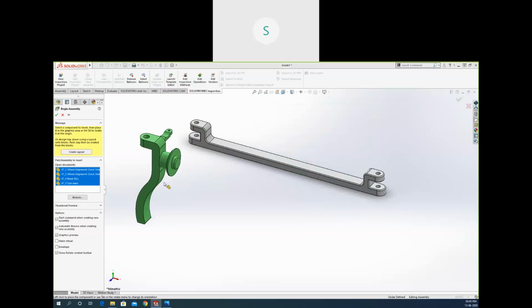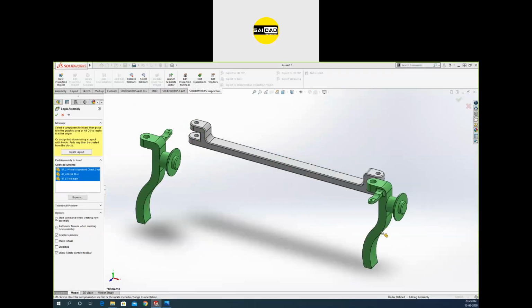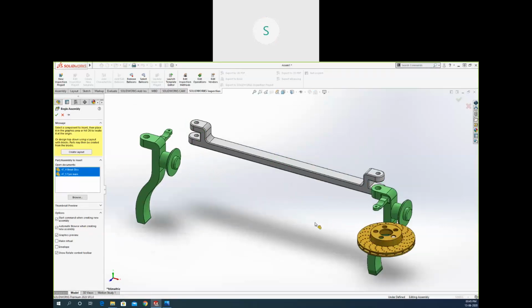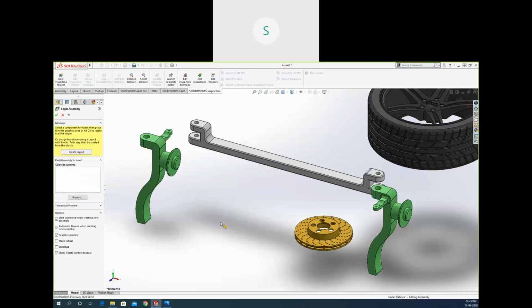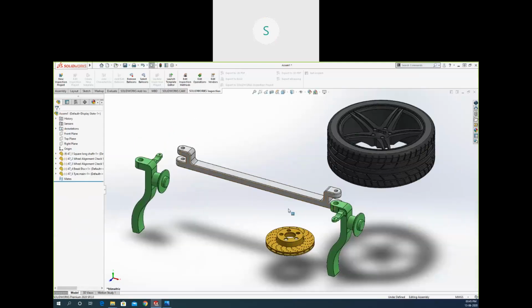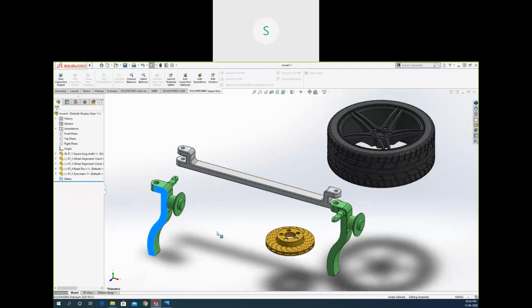I need that component to be here. This component to be here. I need this to be here. The tire should be right here. So you can insert everything. You can see this component is fixed. These components are movable.